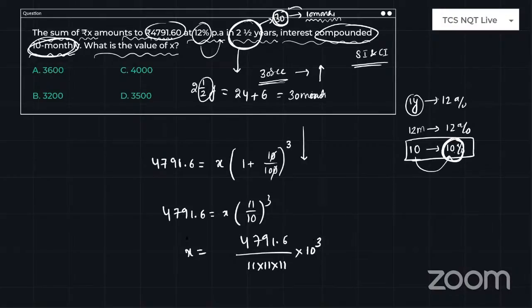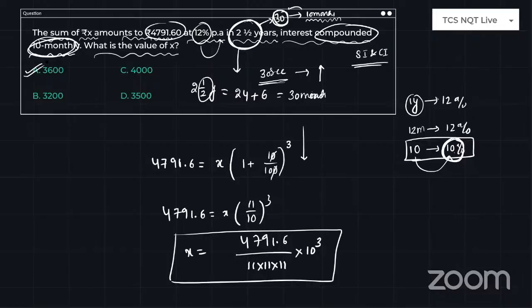Sir, this expression also will waste our time. It will never waste your time if you think in a smart way. If you think in a smart way, I'll directly do the answer as option A, 3600, without doing any calculation, without touching any calculator also. How? How to do it very smartly.